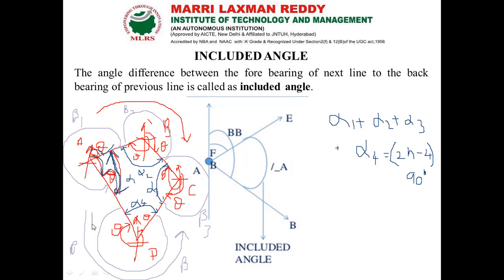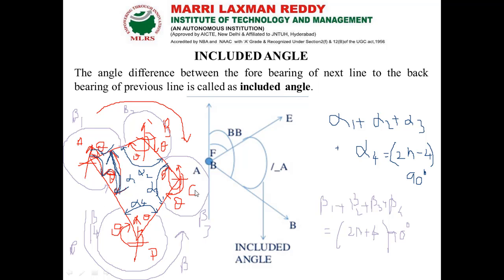So the sum of included angles beta 1 plus beta 2 plus beta 3 plus beta 4 is equal to 2n plus 4 into 90 degrees. Here n equals the number of points.